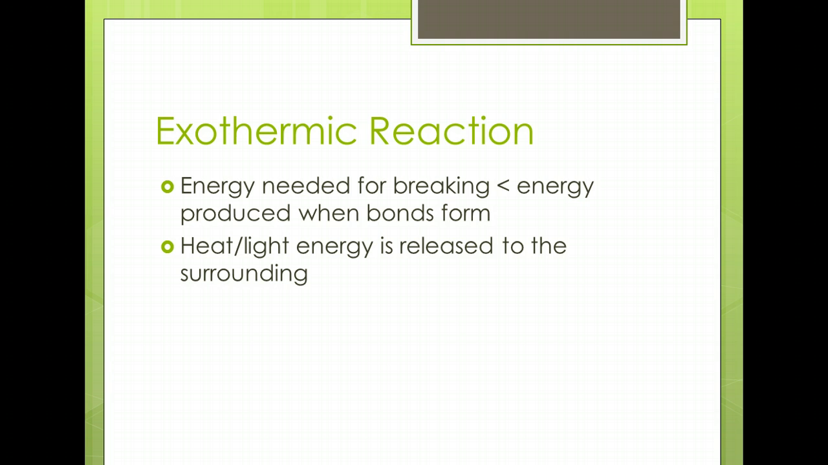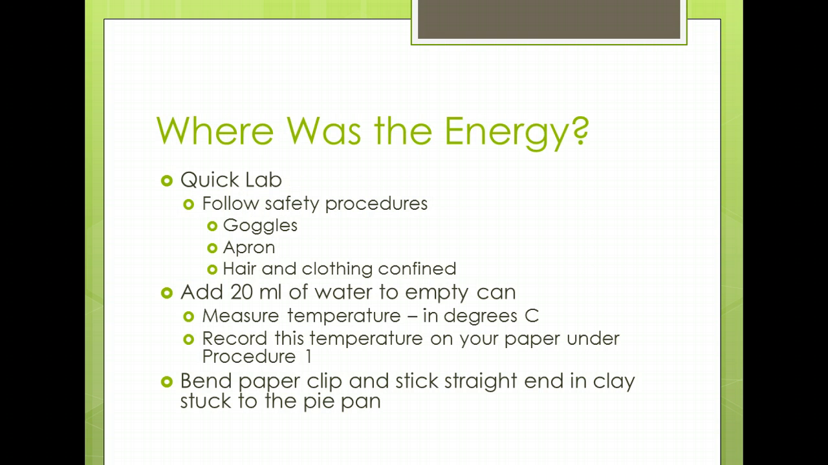I would like you to do the math on page 27 in your books. We'll also do the quick lab, where was the energy? In the quick lab, you will have to follow all the safety procedures. You're going to need goggles, an apron, and keep your hair and all your clothing confined. You're going to add 20 milliliters of water to an empty can. You're going to measure the temperature of the water in degrees Celsius. Record this temperature on your paper under Procedure 1.